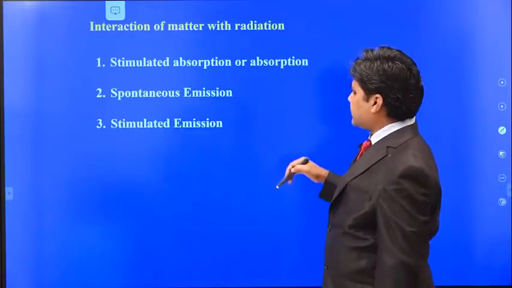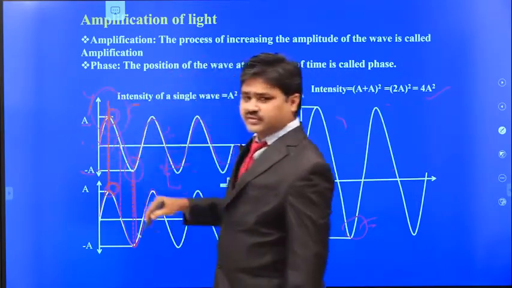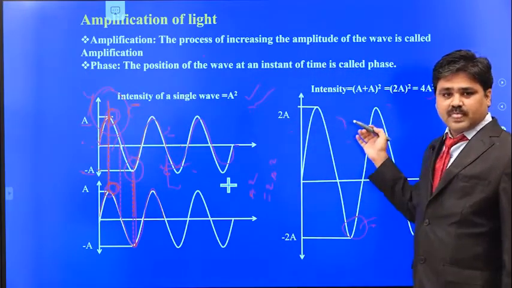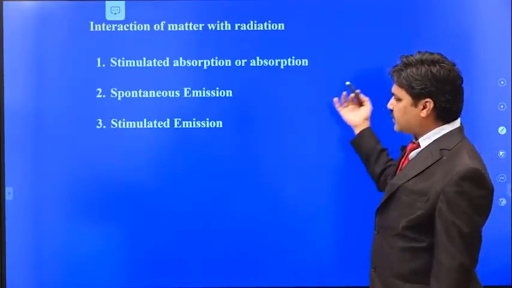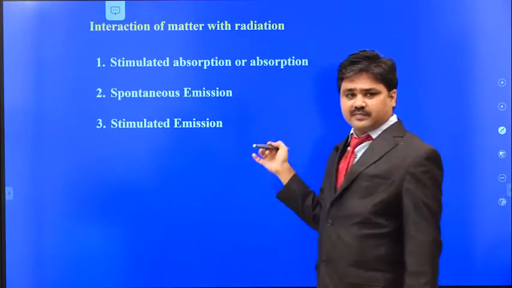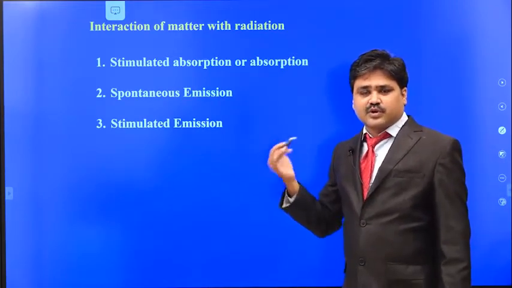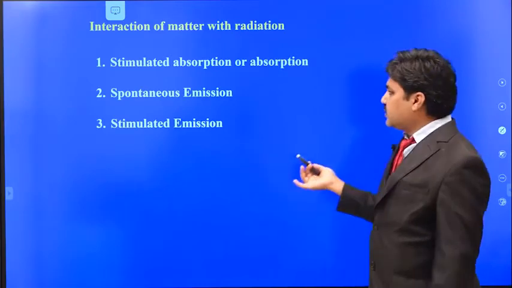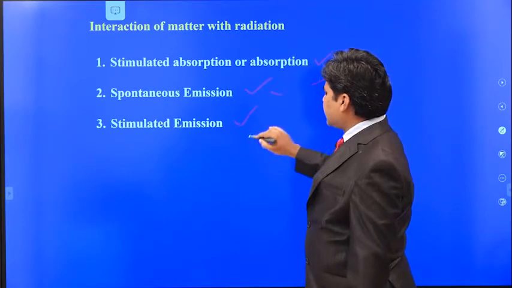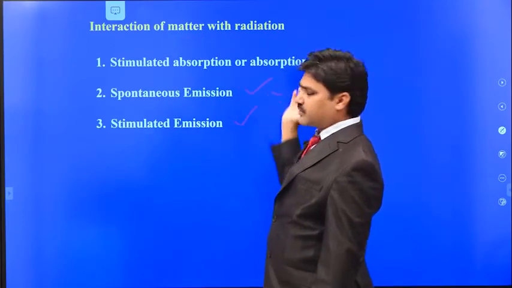Okay, so next one is, how to get this? We know that if we bring the two waves in the same phase, you can get the resultant amplitude doubled. So how to get this? In order to get this, we first have to understand how the photon will interact with the matter. Matter is nothing but made up of atoms. Atoms contain protons, electrons, neutrons, etc. So how will this interaction take place between the matter and the radiation? In order to understand this, we have to understand the interaction of matter with the radiation.